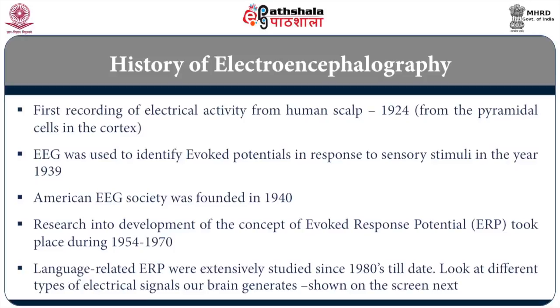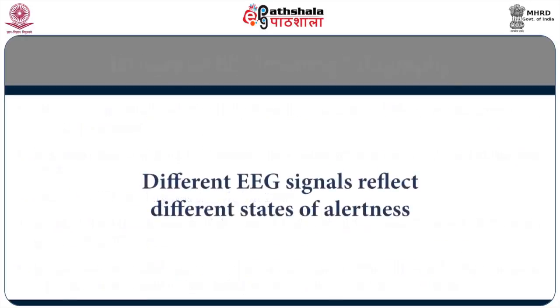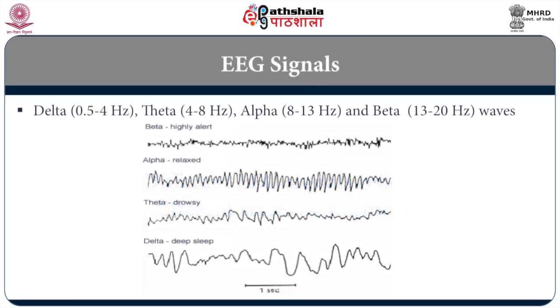Let's start by looking at what different kinds of electrical signals the brain generates. In the picture on the screen, you will see different waveforms from bottom to top. The lowest one is called the delta wave. It is elicited when you are in deep sleep and not conscious; your brain throws delta waves. Delta wave frequency ranges from 0.5 to 4 hertz.